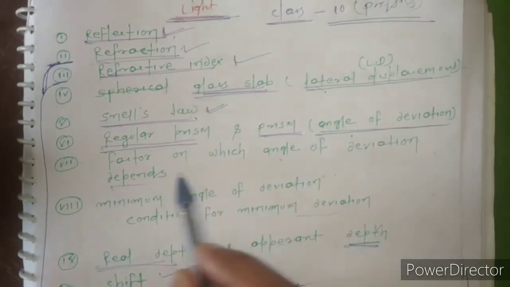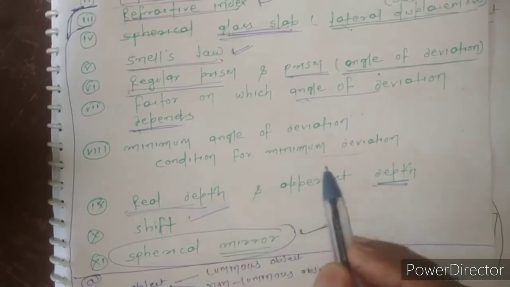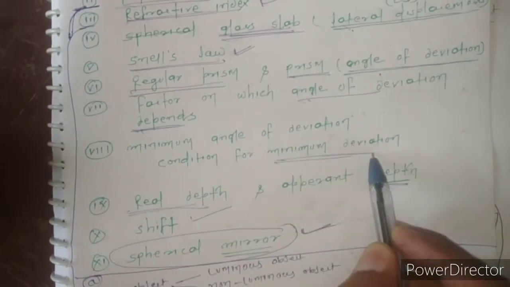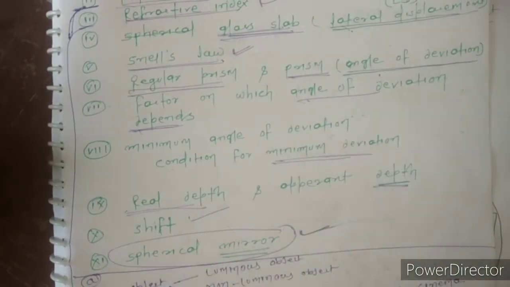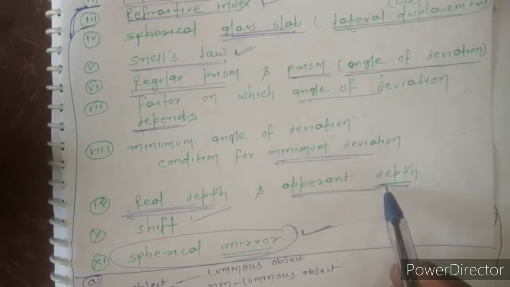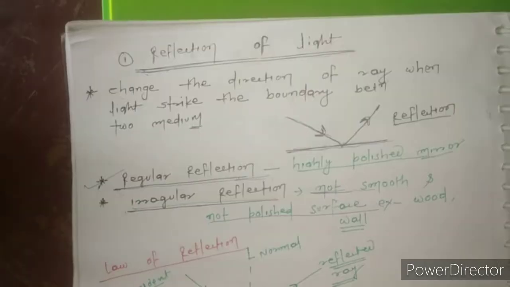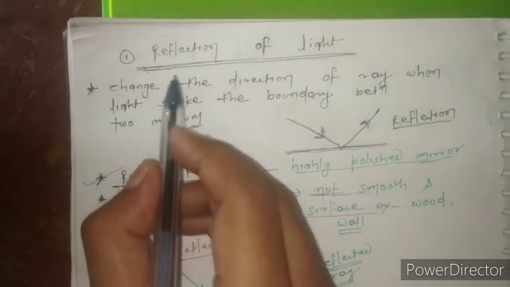The factors on which the angle of deviation depends, we have to study these things. And then minimum angle of deviation and the condition of minimum deviation, which is very important from the perspective of your examination. It is asked in many examinations. And then real depth as well as apparent depth. What we have to cover in this lecture is reflection.